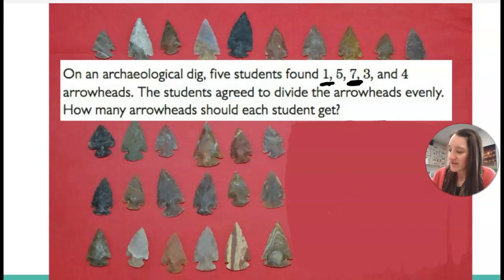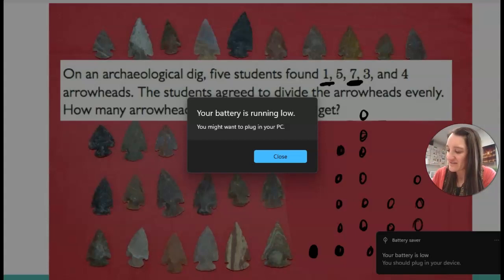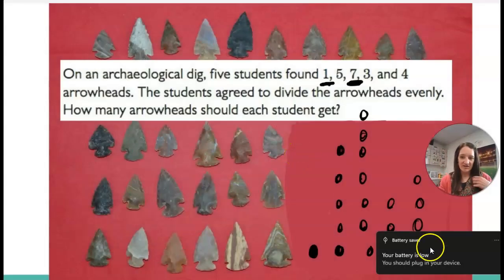Okay, smaller. Here's 1 arrowhead for the one kid. Here's 1, 2, 3, 4, 5 arrowheads. 1, 2, 3, 4, 5, 6, 7 arrowheads. 3 arrowheads and 4 arrowheads. So how could you get a fair amount? How could you make it so they all had the same amount?